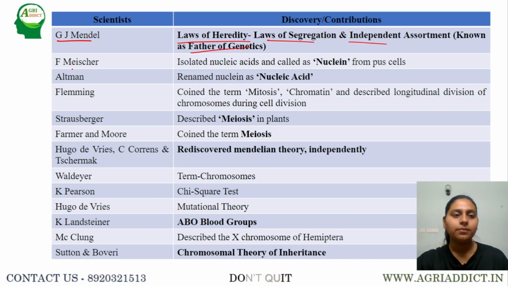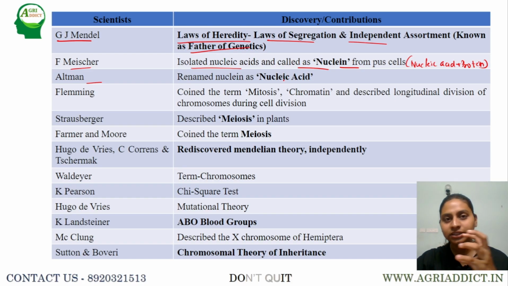Next, later Miescher was the one who isolated nucleic acid, but he called it nuclein, from the pus cells. When he isolated it, it was a combination of both nucleic acid and protein. So he termed it nuclein. But later Altmann was successfully able to isolate only the nucleic acid part, free from the protein, hence he named it nucleic acid.